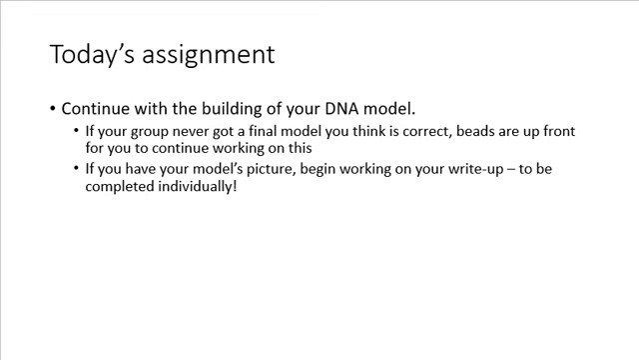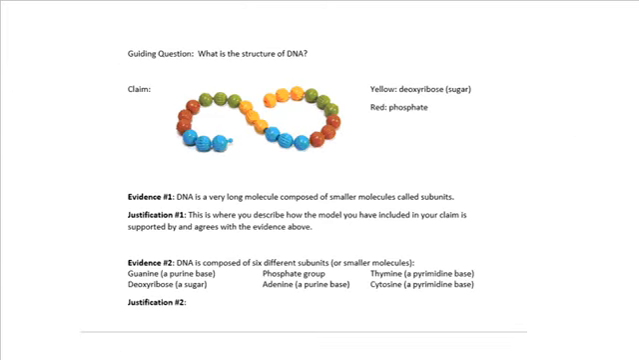When you have your model completed and you've got your picture, then you're going to begin working on your write-up. And even though you built this model as a group, each member of your group is going to have to do this write-up individually. So I want to talk a little bit about what your write-up is going to look like. Basically you're going to want to open a Google Doc or a Word document, something that you can type into, and here's what you're going to create.